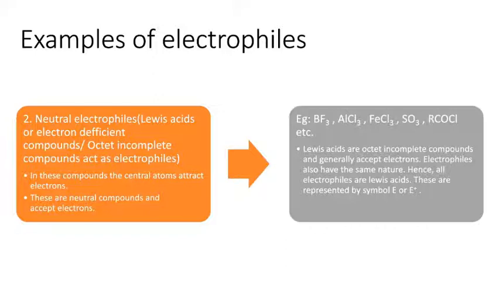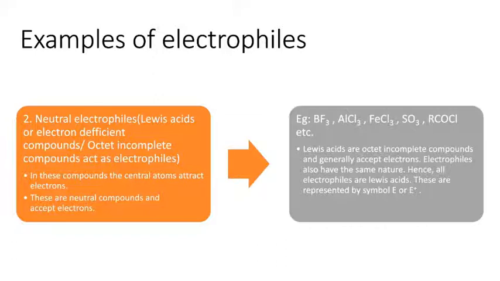In these compounds, the central atoms attract the electrons because they are electron deficient. These are neutral compounds that accept electrons. They lack an octet in the valence shell, and because of that reason, they accept electrons. Examples for such types of neutral electrophiles are